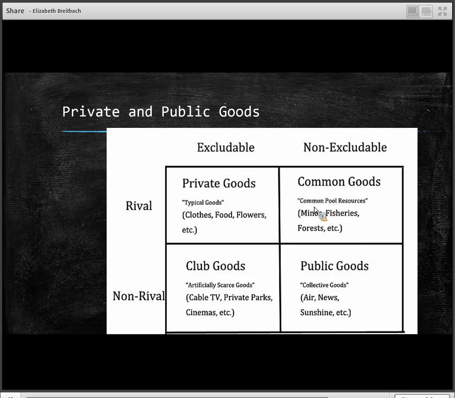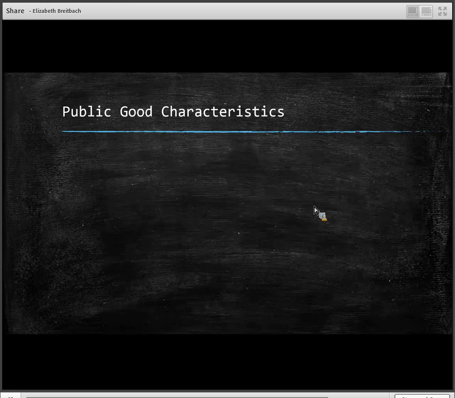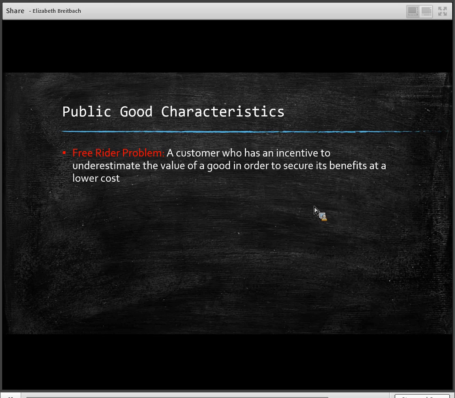And so what brings about the market failure within the public good? The free rider problem. Every consumer of this product has an incentive to understate the actual value they have in order to pay less but still get all of the benefits. So I might say, well, national defense is actually worth nothing to me. I don't care if I have national defense. Why don't you all just pay for national defense? If you want to leave me out, that's okay. Well, it's impossible to leave me out. And so we have a problem there.